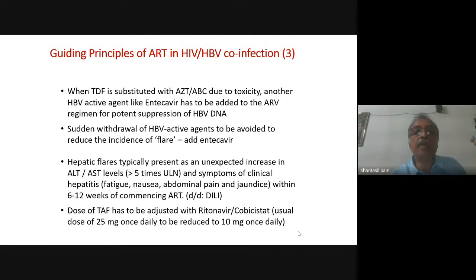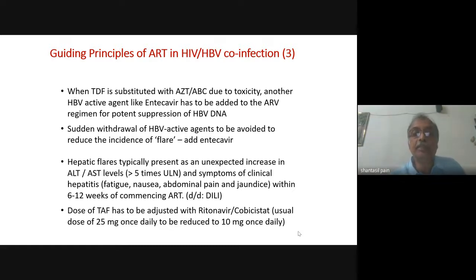Sudden withdrawal of HBV active agents is to be avoided to reduce the incidence of flare. Again, this is very important. Suddenly do not stop the ART in a patient who is HBV co-infected, because this can cause a flare of acute hepatitis, which we have already discussed. If you have to do it, we need to add entecavir. Again, this is a very difficult clinical situation.